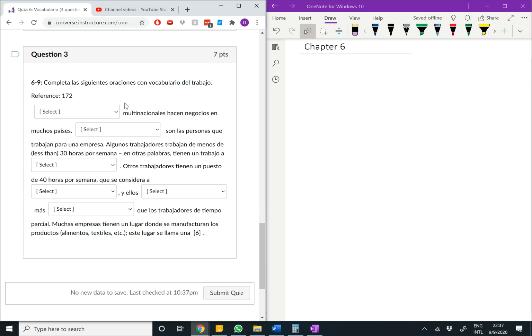Question 6-9 rather. This makes reference to page 172, which has a list of all this vocab, so please refer to that. Here, por ejemplo, son las compañías multinacionales, etc., etc. So please make reference to page 172 to figure out this vocabulary.